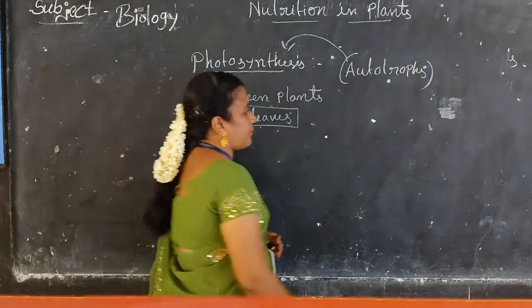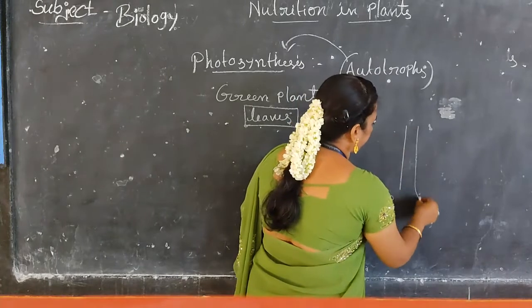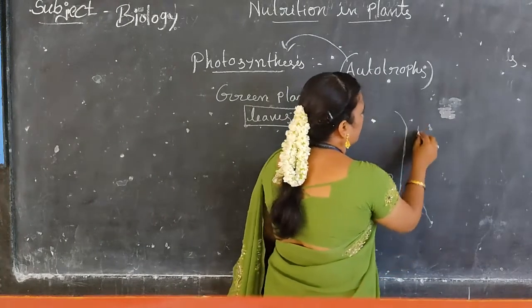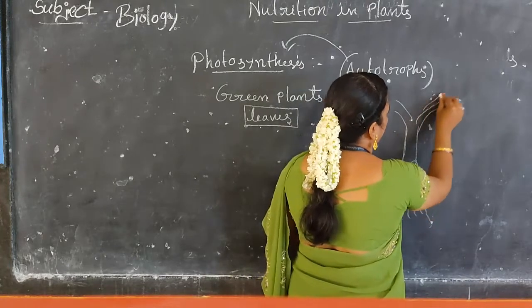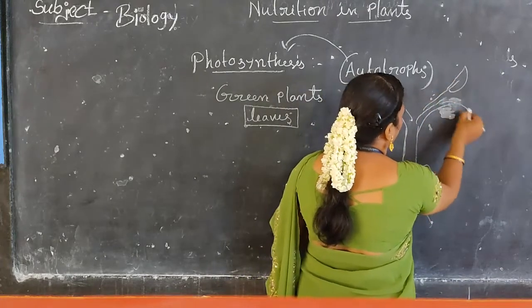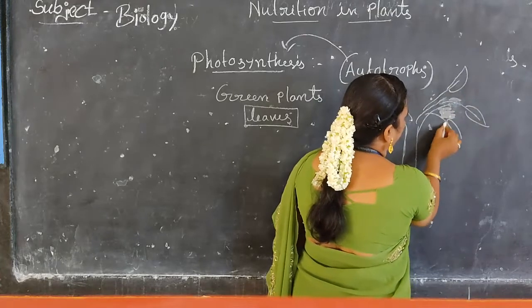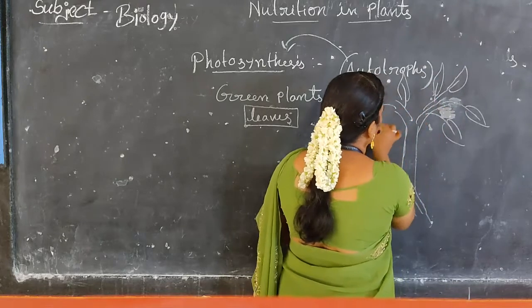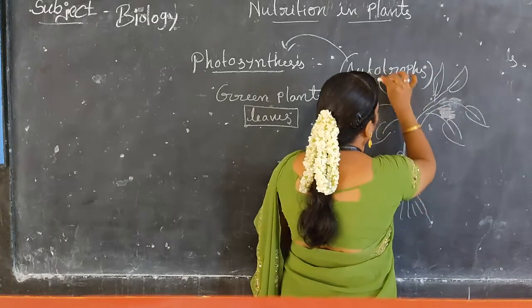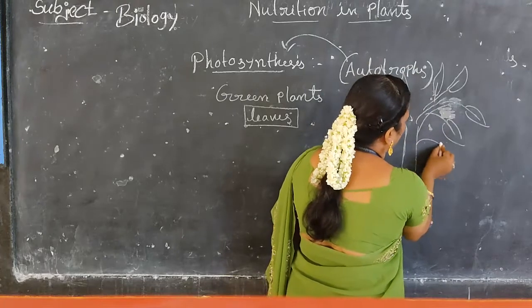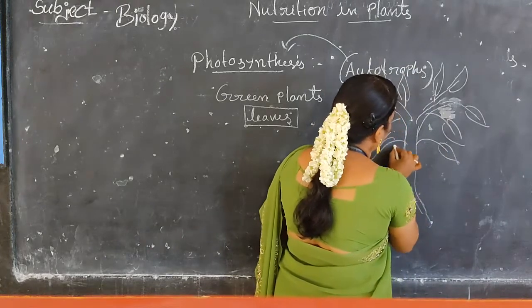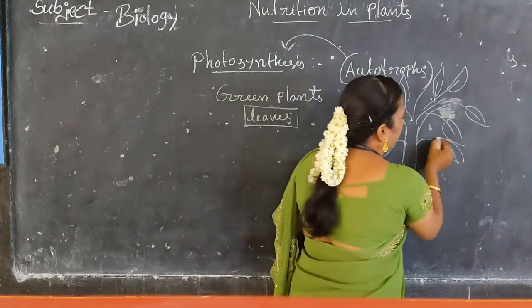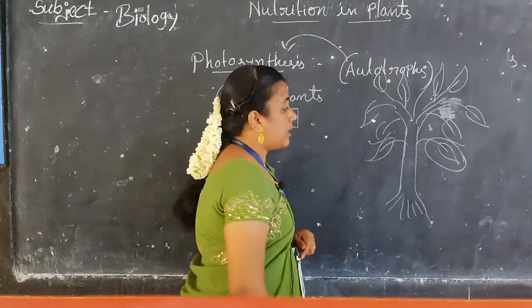If you take a plant, the plant has roots and different branches. Here the leaves play a major role.